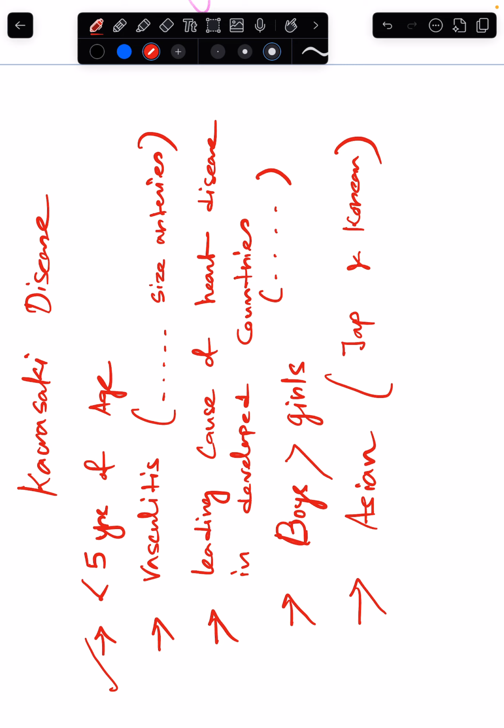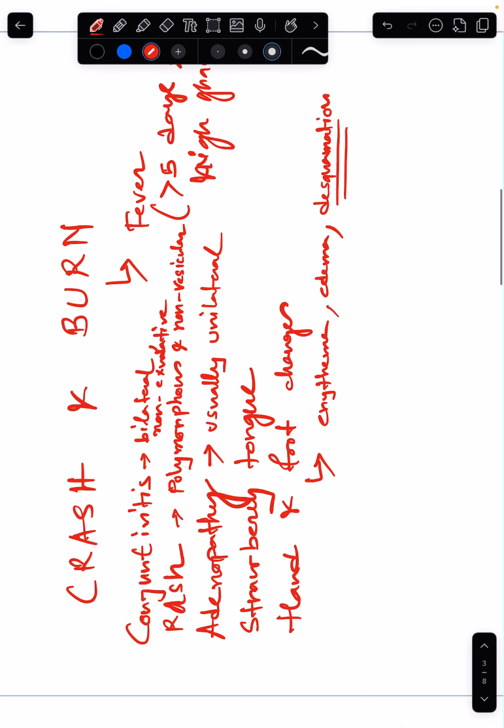Then what is the leading cause of heart disease in the developing countries? You will answer. Now, boys are more affected than girls, with 1.5 times more risk, and Japanese and Korean people are more affected in this disease. We know this mnemonic: CRASH and burn. This is also the criteria to diagnose it. So CRASH, that is conjunctivitis, rash, adenopathy, strawberry tongue, and hand and foot changes.